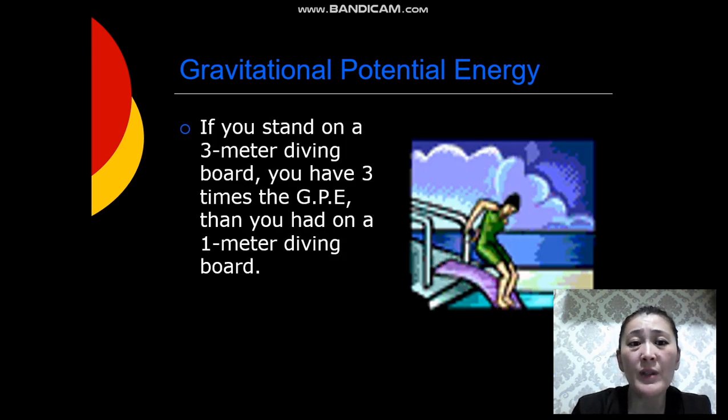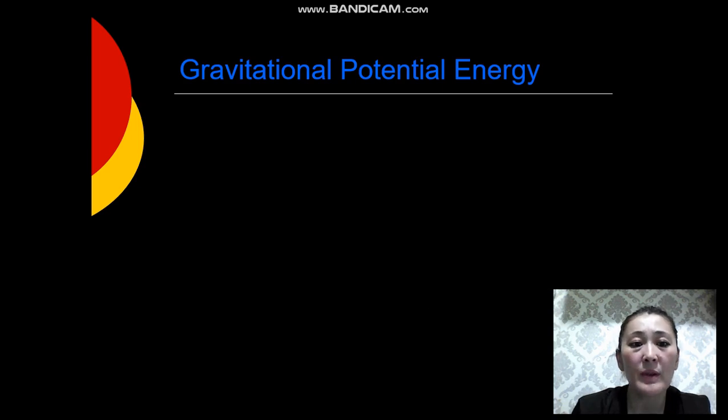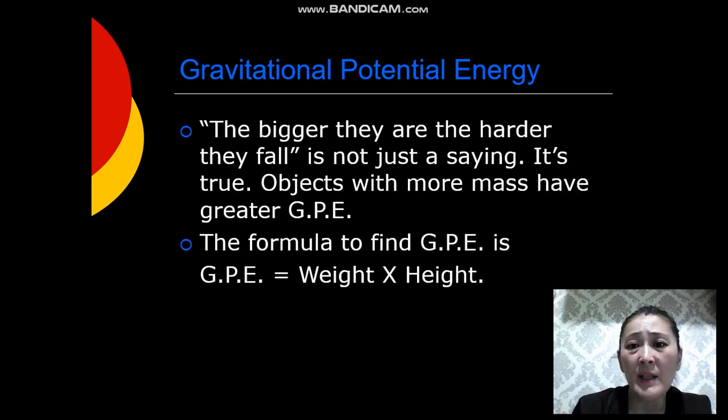If you stand on a 3-meter diving board, you have 3 times the gravitational potential energy that you had on a 1-meter diving board. The bigger they are, the harder they fall is not just a saying, it is true. Objects with more mass have greater gravitational potential energy. The formula to find GPE is: GPE is equal to weight multiplied by height.